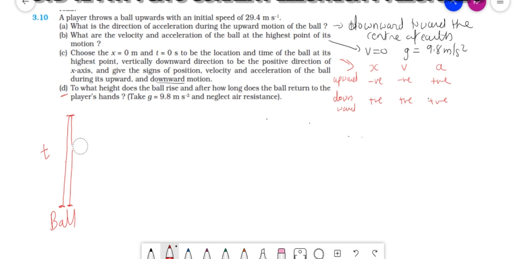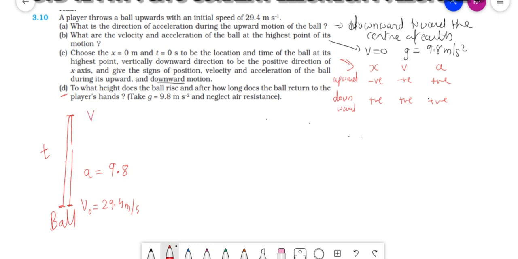Now see what the velocity is here. Throwing upward, velocity v0 is equal to 29.4 meter per second. What is the acceleration? 9.8, that is g. Clear? So what can I use for the height? v square minus v0 square.